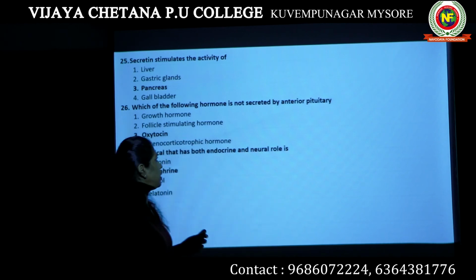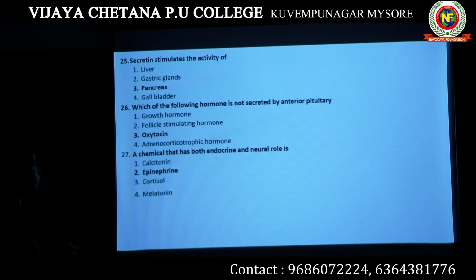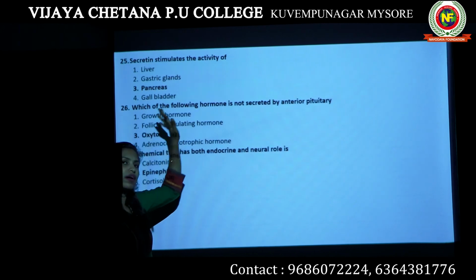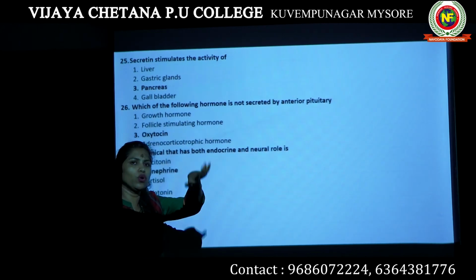So let's see if these hormones are in the options. Growth hormone is secreted by the anterior pituitary. FSH, follicle stimulating hormone, is again secreted by the anterior pituitary. Oxytocin, no. It is produced by the posterior pituitary, that is the pars nervosa or the neurohypophysis.